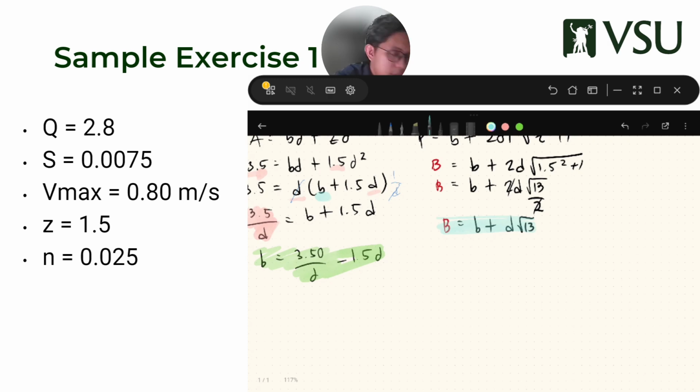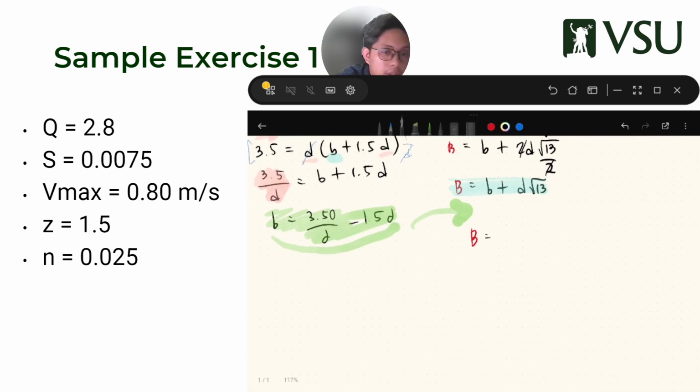So let's substitute this b value to our p value. That gives me B equal, take note of it first.